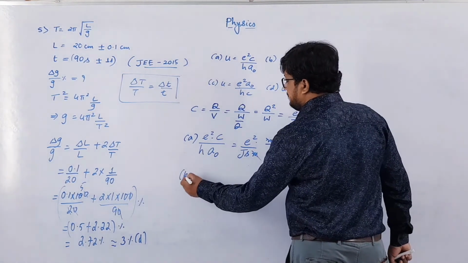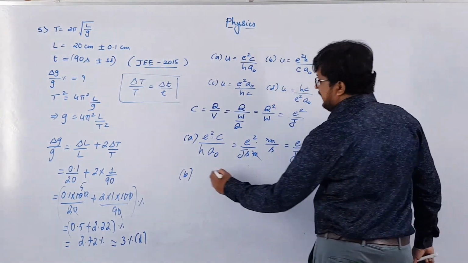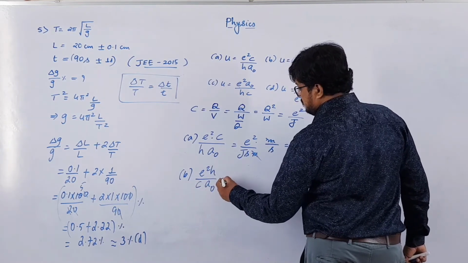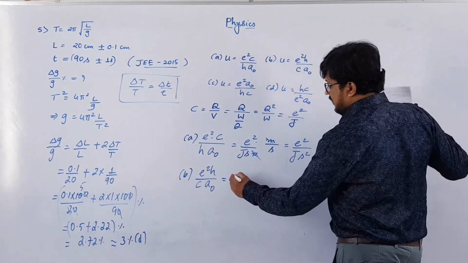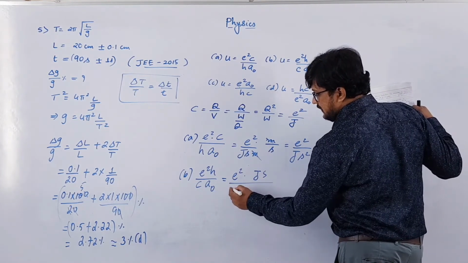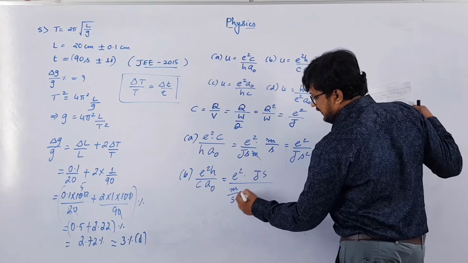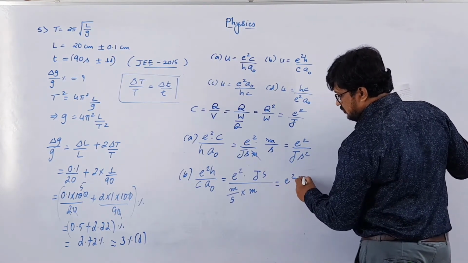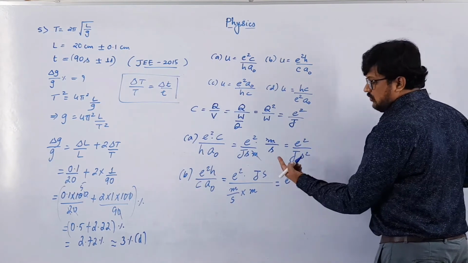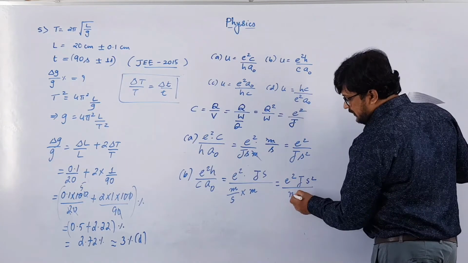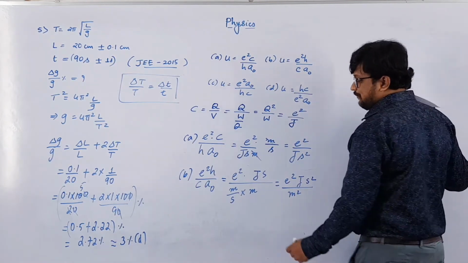Now option B, E square H over C A naught. So this will be equal to E square. Now H is joule second over C, meter per second, into A naught is meter. So this will be equal to E square joule. Actually we want E square by joule, which is not there. Second into second will be second square over meter square. So this is also incorrect.